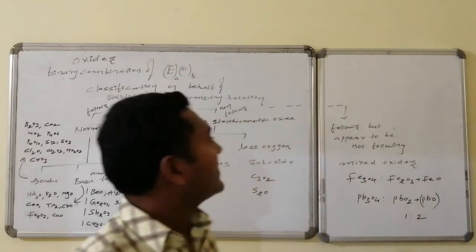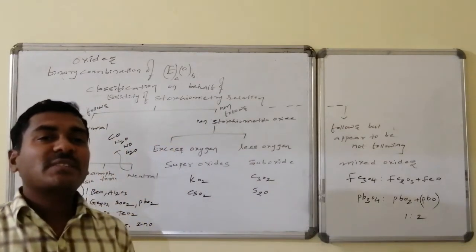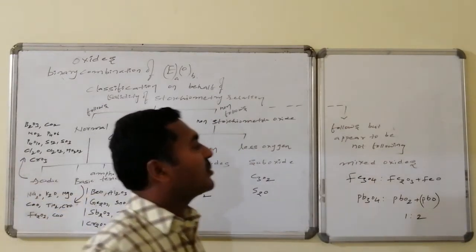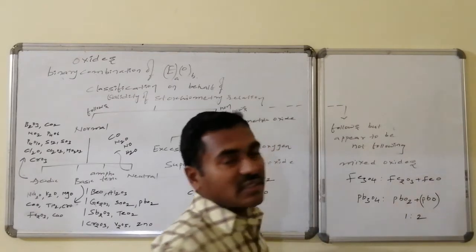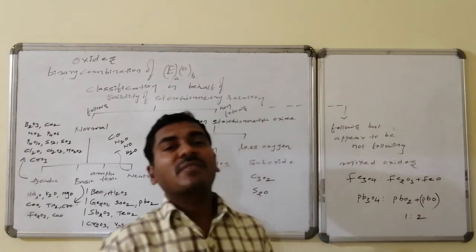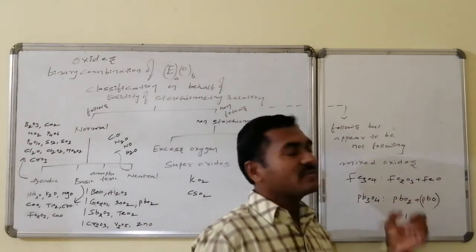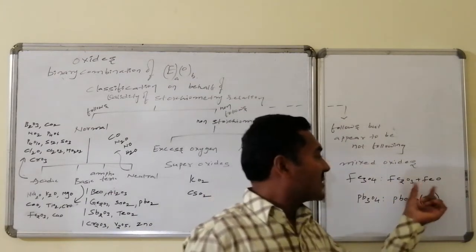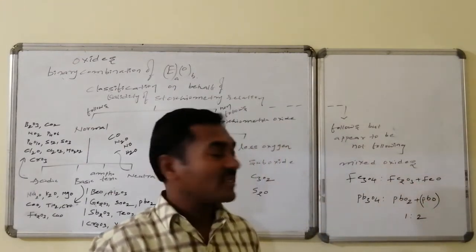And the next case appears to be stoichiometric but is non-stoichiometric, those are mixed oxides. Fe3O4, which appears as Fe3O4, is a combination of Fe2O3 followed by FeO, that is ferrous oxide combined with ferric oxide.